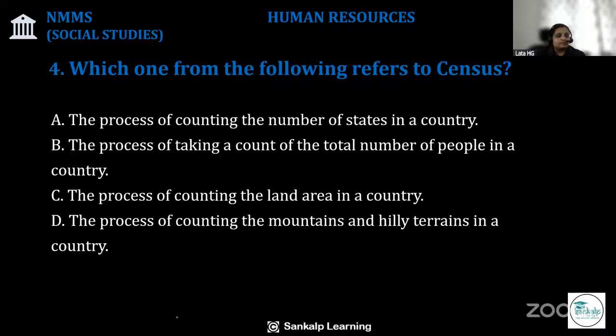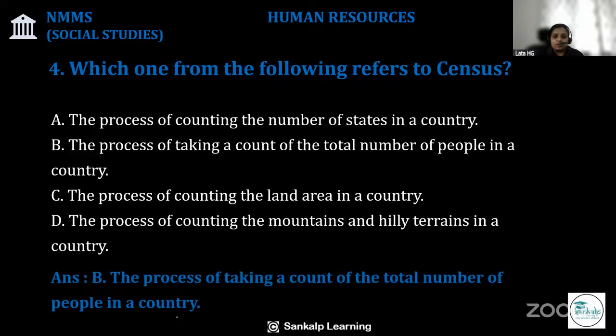Census means the process of taking a count of the total number of people in a country. In India, a population census is done every 10 years.